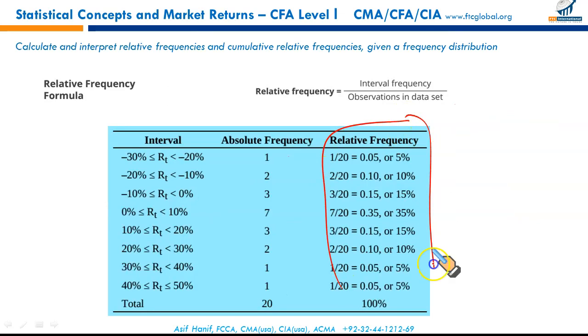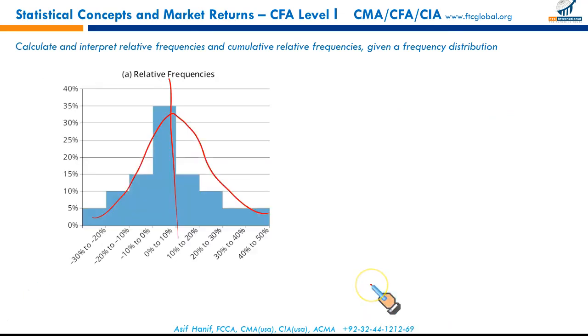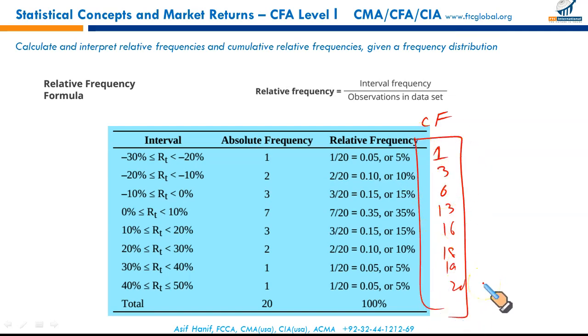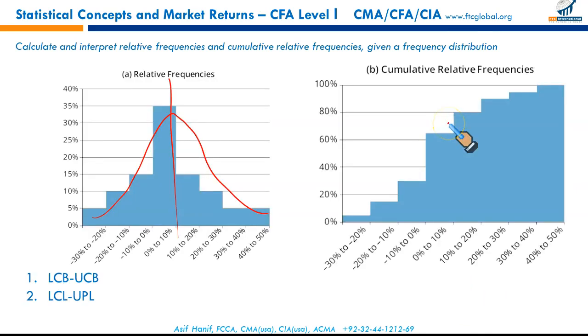The last column, relative frequency, can also be expressed in a cumulative way. We can just accumulate frequency this way. In the first class, frequency is 1. We can accumulate frequency in this way: 2 plus 1 is 3, 3 plus the previous 3 is 6. Then going on, 13, 16, 18, 19, 20. This last column is for cumulative frequency. Frequencies can be accumulated, and then the graph related to the cumulative frequency will be given this way. You just have to link how the data is given in the table and how it is reflected in the diagrams. That is sufficient. So this is the graph for cumulative relative frequency, and this is your simple relative frequency graph.